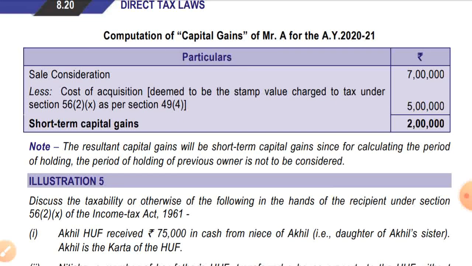Now we have to compute the capital gain of Mr. A for the assessment year 2021. Sale consideration is 7 lakh and cost of acquisition is deemed to be the stamp duty value charged to tax under section 56(2)(10) as per section 49(4), that is 5 lakh. Cost of acquisition will be 5 lakhs, as 5 lakhs has been taxed under the head income from other sources.